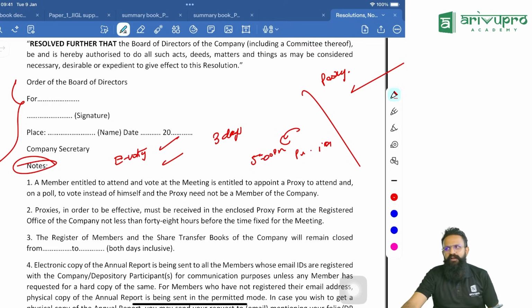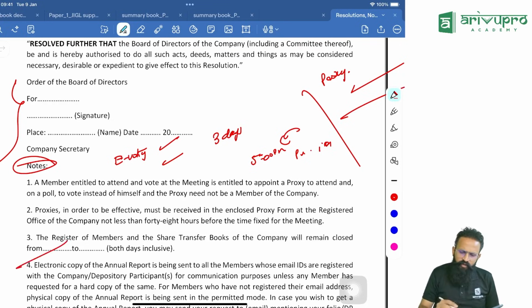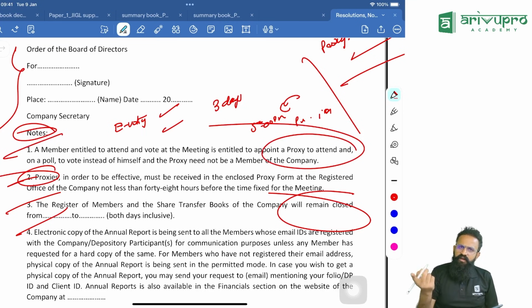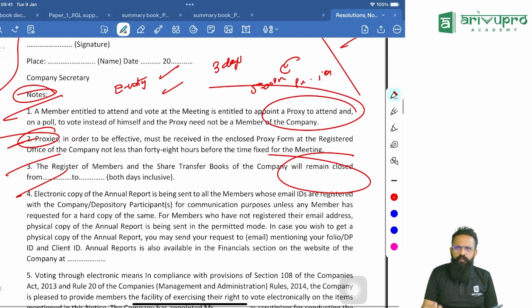Agreed? And what else will I say? I will clearly say what the book closure dates are, because you should not come for inspection. These are all easy points to write. Write down: E-voting. Books remain closed. Proxy: the member entitled to vote can come either on his own or through proxy.